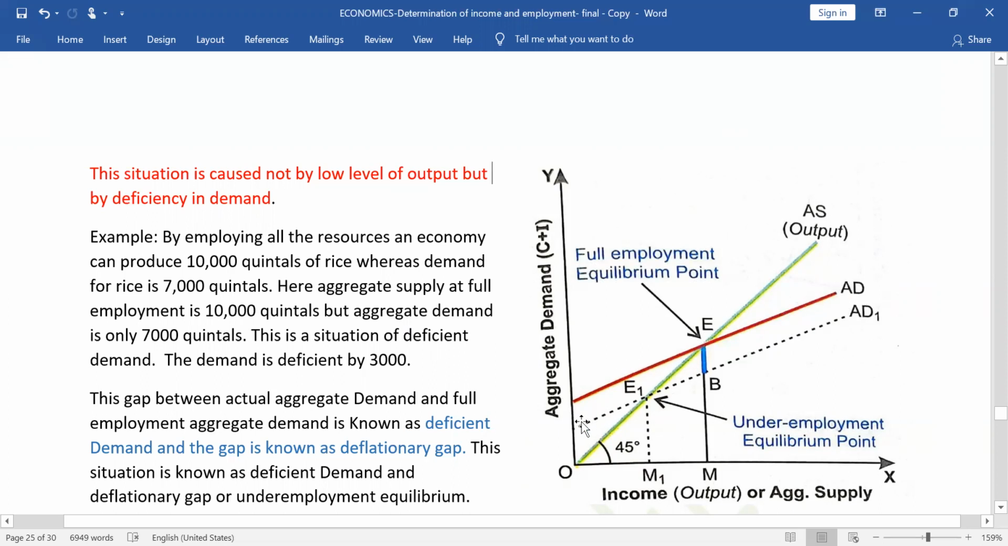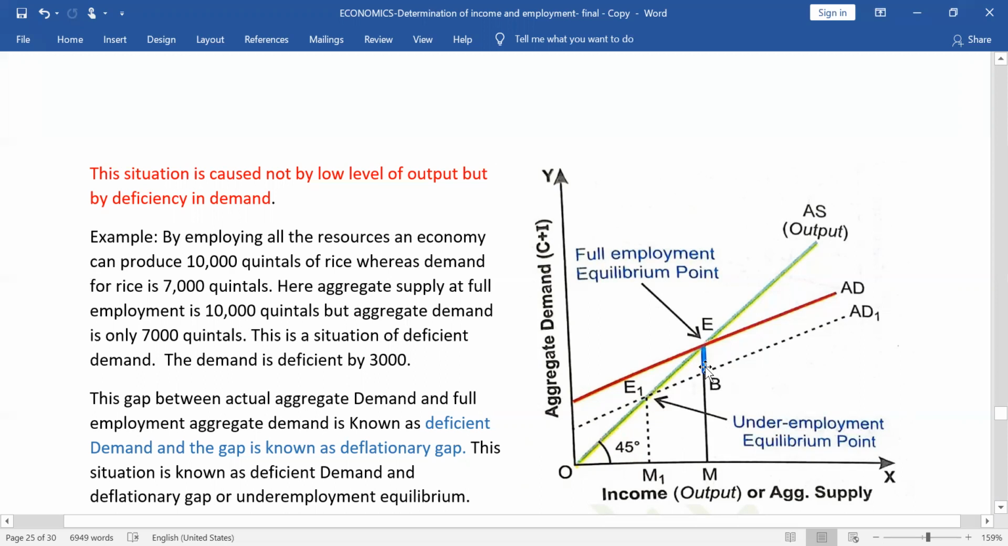Now, let us go to the other situation, which is the actual situation at present. That is AD1. AD1, actual aggregate demand, intersects the supply curve at point E1. So E1 is an equilibrium, but this equilibrium is not a full employment equilibrium. It is less than full employment equilibrium. It is known as the underemployment equilibrium point because the aggregate demand in this situation is less than full employment aggregate demand. How much less is it? By EB amount. This EB amount, it is less. So it is called deficient demand.